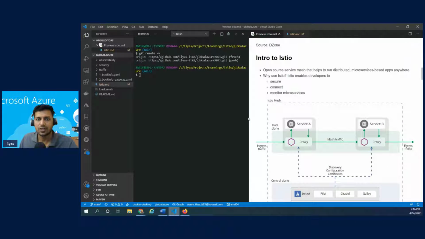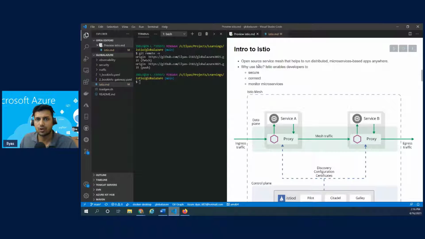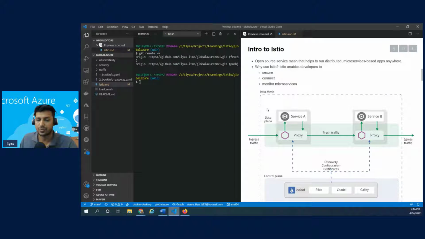Right. So I think we talked about Istio a lot. Istio is an open source service mesh that helps us run distributed microservices apps anywhere. It can run on virtual machines. It can run on Kubernetes. It is a first-class service mesh for Kubernetes. It natively works on Kubernetes-based workloads, right?